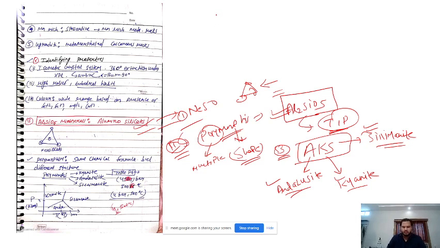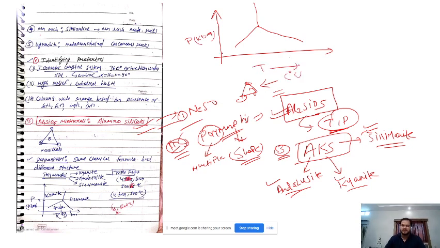If you draw a pressure temperature plot for aluminosilicate, you will find that, this is the temperature field, this is the pressure field.